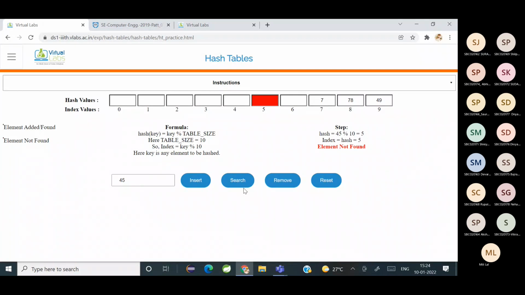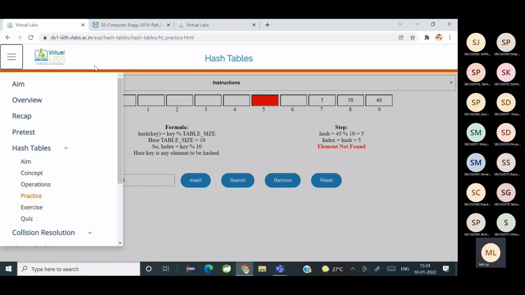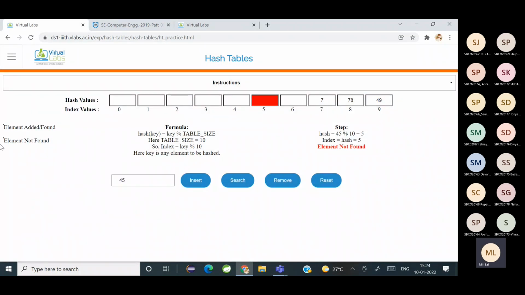Yes, ma'am. Okay. So this is how insert, search and remove work. Does anybody have any doubts? Is it clear to everybody now? Yes, ma'am.